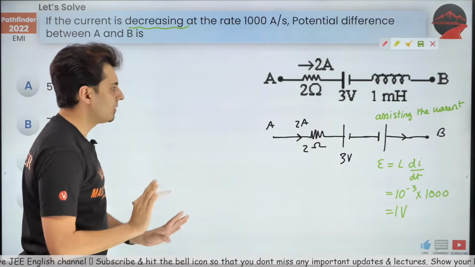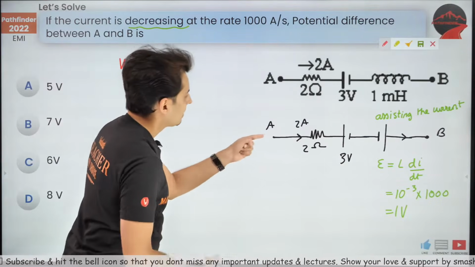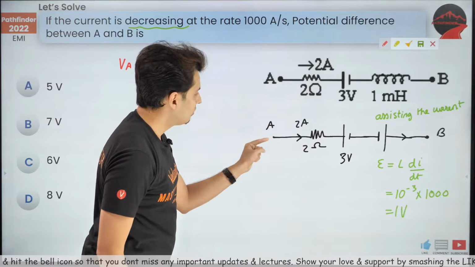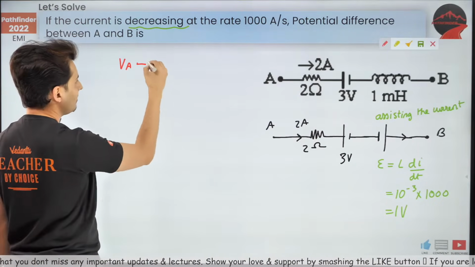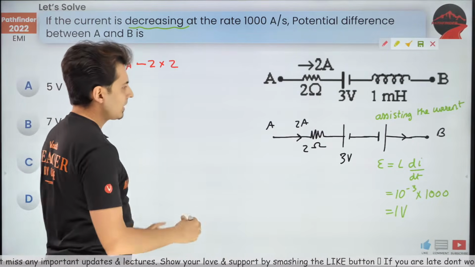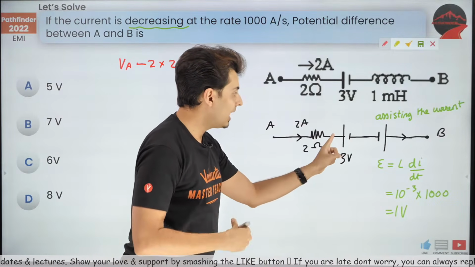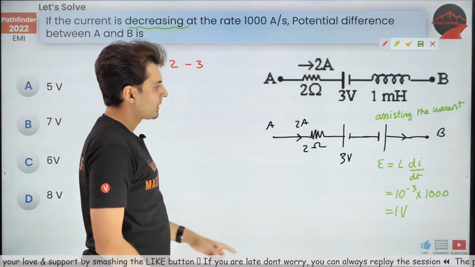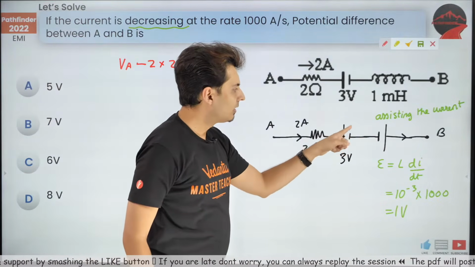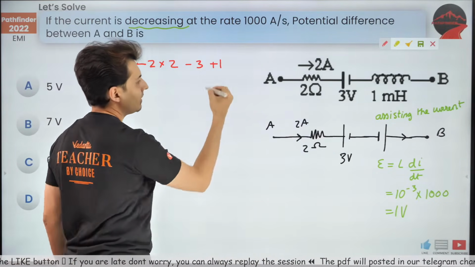Now use Kirchhoff's law, A to B. So voltage at A, and then what do you get? Resistor. What will happen? Drop. So the voltage will drop by how much? I, which is 2 into R. Okay, that's first component. Second component, battery. I am going from high to low potential, so decrease, so minus 3. Then next, this battery from low to high by how much? 1 volt, so plus 1.